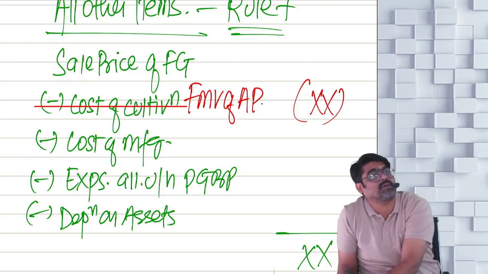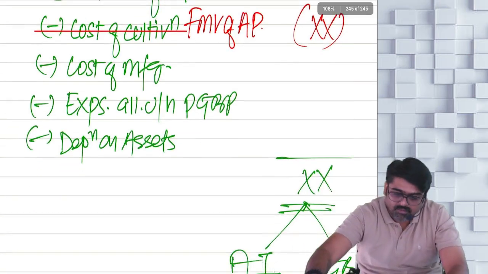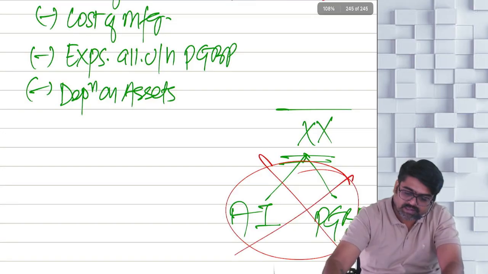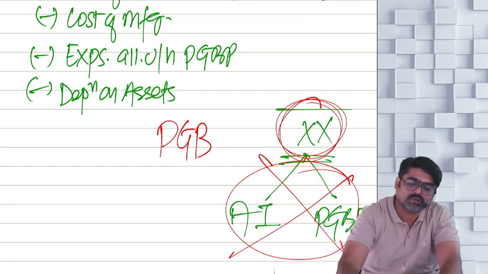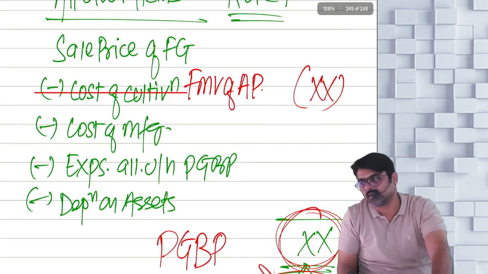So instead of cost of cultivation, what are you going to reduce? Fair market value. The moment you reduce fair market value, this bifurcation will not be required. The entire income will now be treated as your PGBP income. Why?